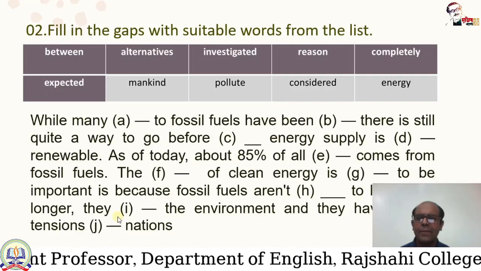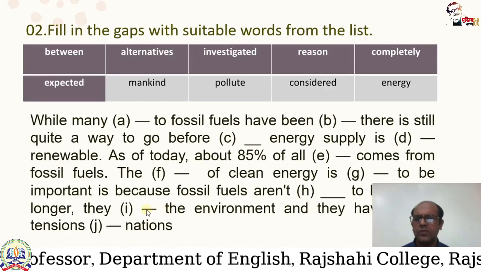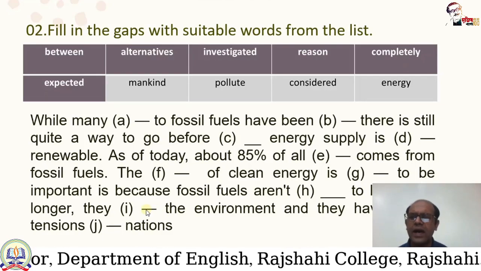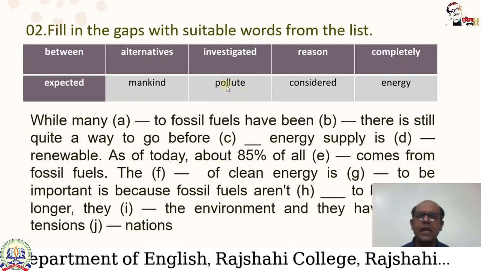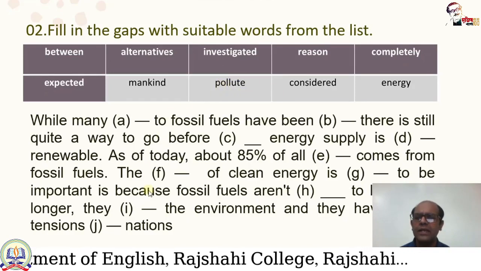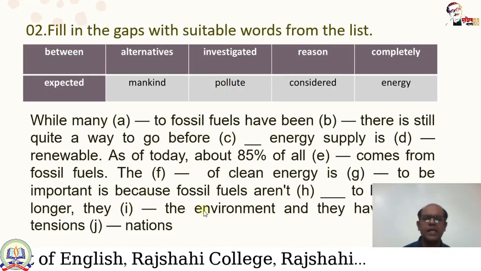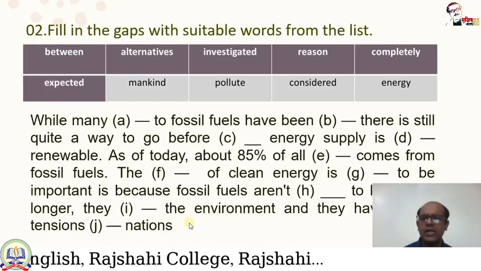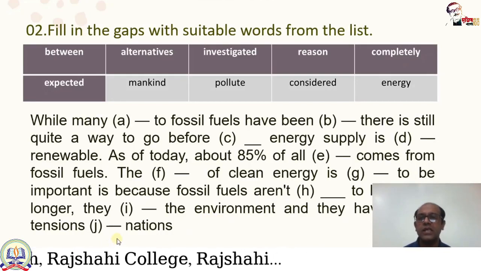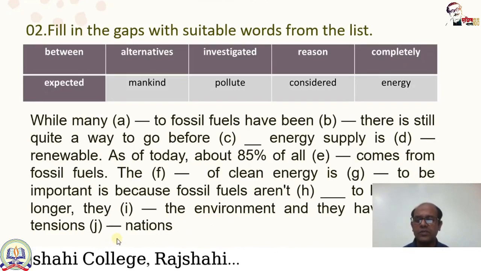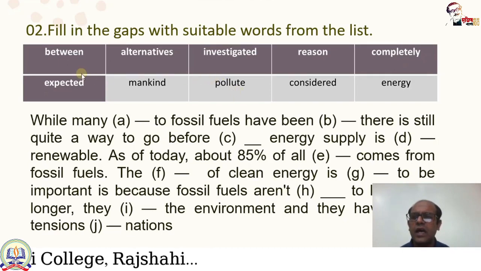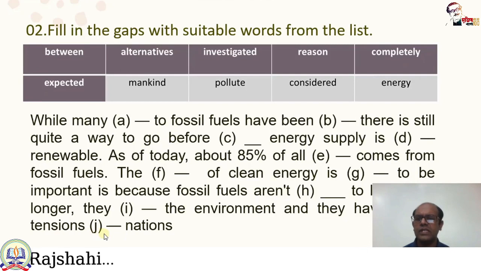They gap I the environment. Which will be the correct answer for gap I? Pollute will be the correct answer for gap I. They pollute the environment and they have led to tensions gap J. Which will be the correct answer? Between is the correct answer for gap J. They have led to tensions between nations.